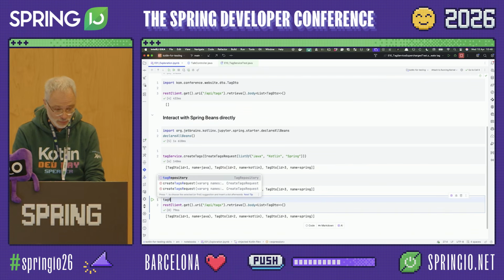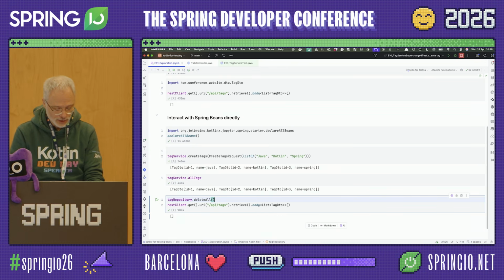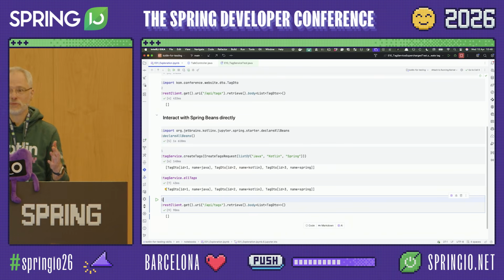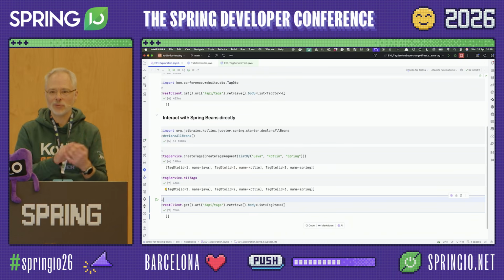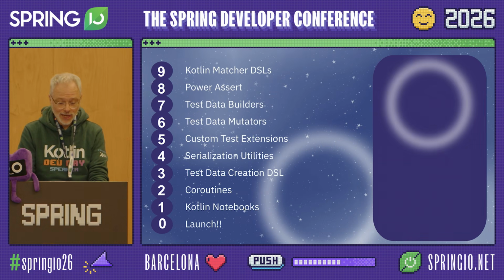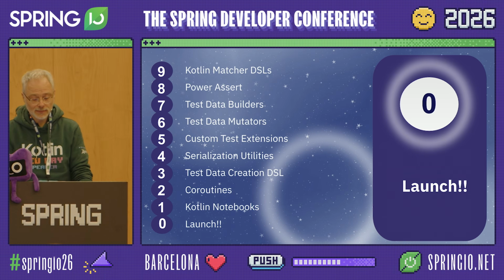And let's just recreate the test data. So I have my tag repository. OK, not findAll, but deleteAll. There we go. Let's execute that. Now they're gone. So this is a very great way to maybe debug or play around with the application and maybe find cases you haven't tested yet before. OK, and with that, I guess we are ready for launch.